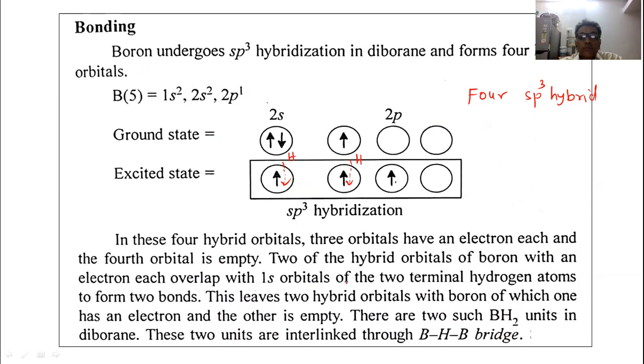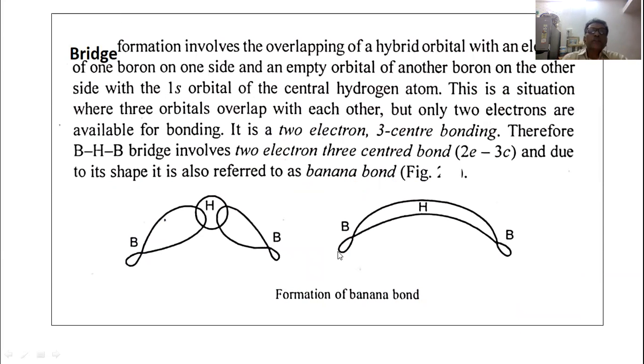Now this leaves two hybrid orbitals with boron, of which one has an electron and the other is empty. So there are two such boron-hydrogen-boron units formed in diborane. Let us show this. Bridge formation takes place there.